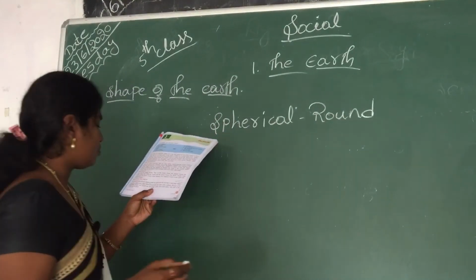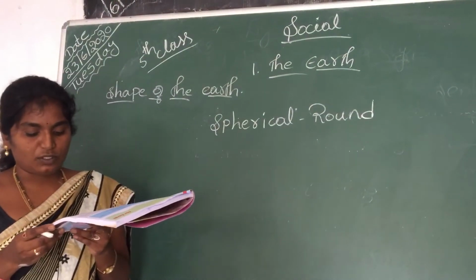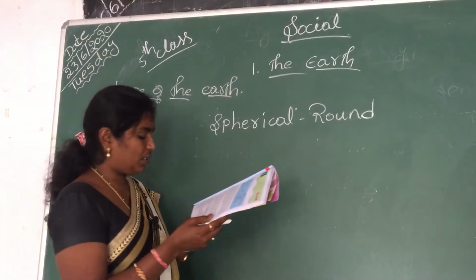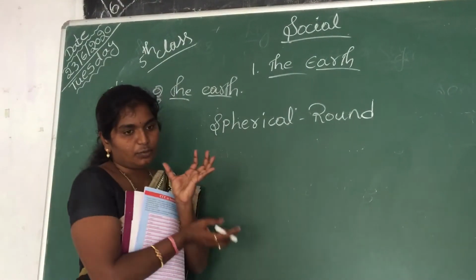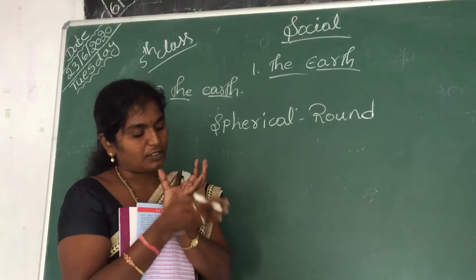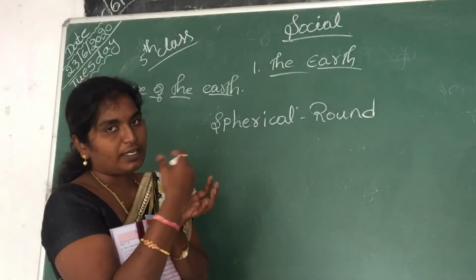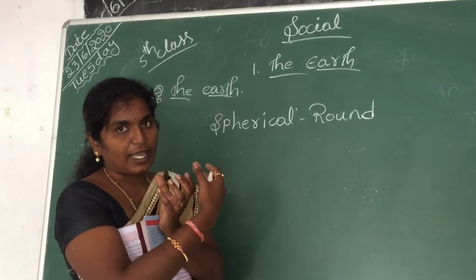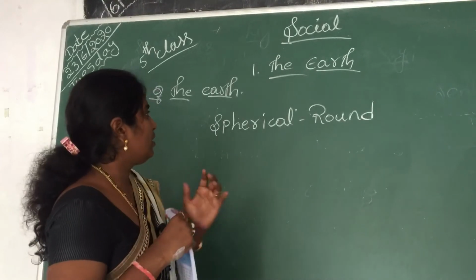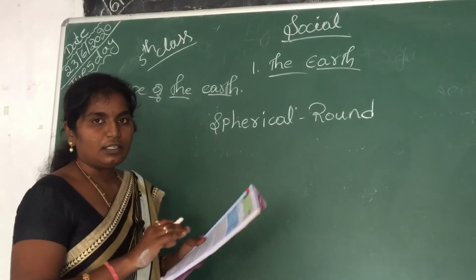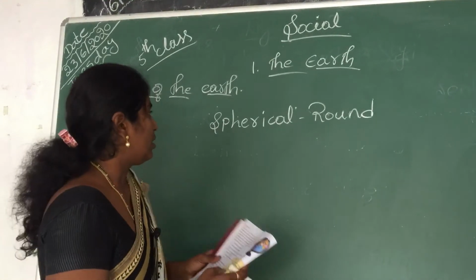Spherical means round shape. So we cannot see the whole earth even from space. Only half of the earth can be seen. If you take a ball, you will see only the front part of the ball, but we cannot see the back side or the sides of the ball. If we want to see the back side, what do we have to do? You have to rotate the ball. So we cannot see the whole earth at a time.